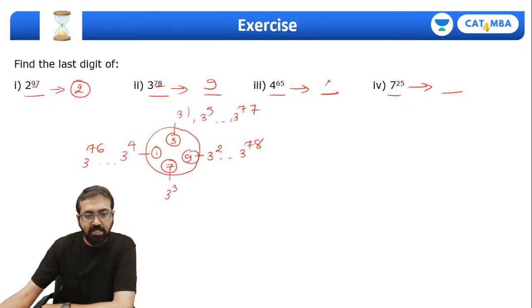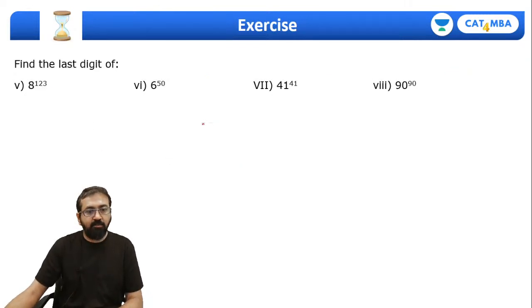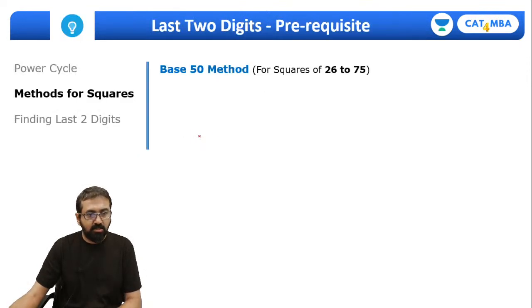2947. So this will be the same way: 4, because 4 is the cyclicity of just 2. So for an odd power the last digit will be 4, and for an even power the last digit will be 6. Same way here, the last digit will be 7. So quickly revise this concept so that you can answer these questions pretty fast. Same way you can solve this question. If you want, you can take a screenshot and solve it afterwards, right? So all of these are the same questions.